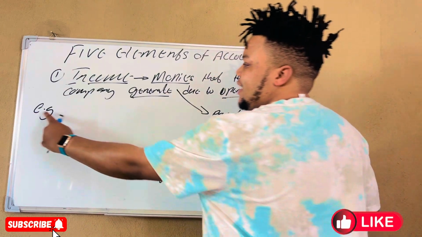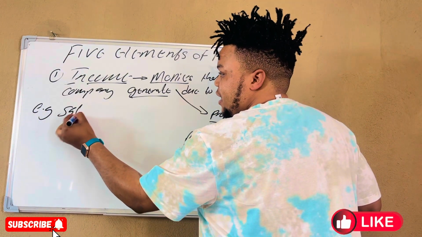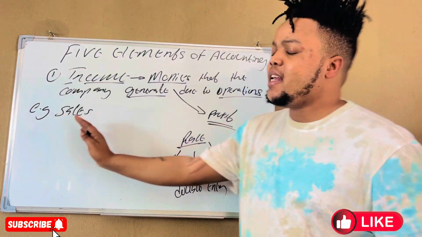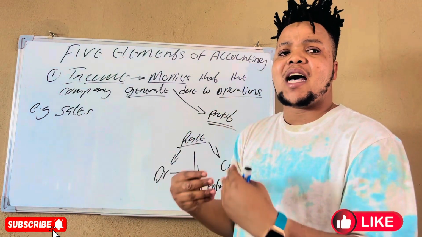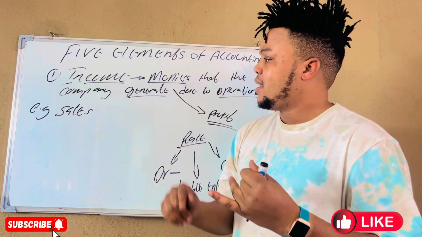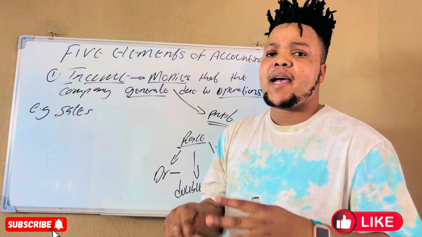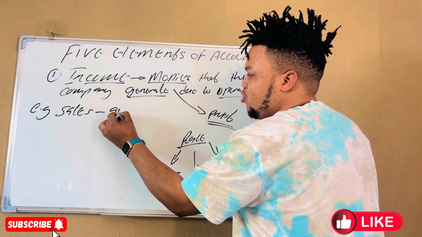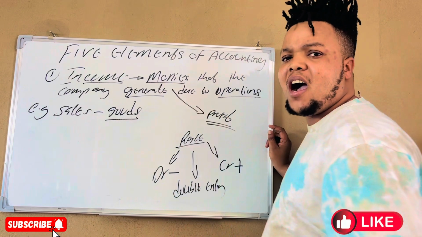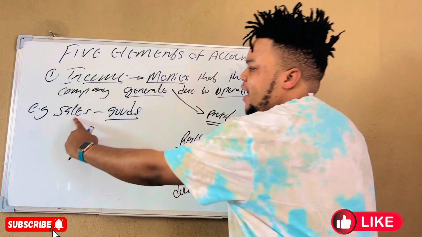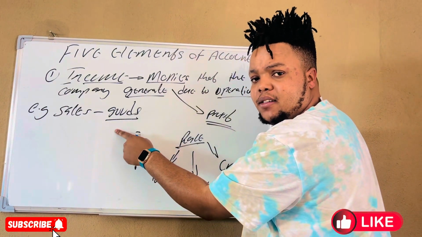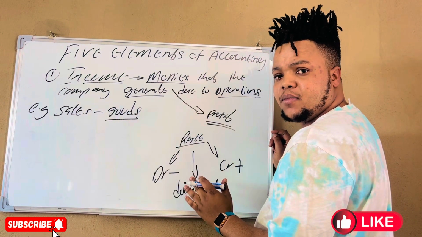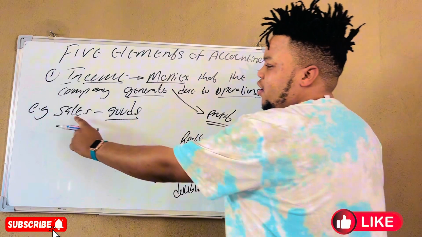This simply means that, for example, the first thing that we can have is sales. Are we all together? Sales, we are referring to businesses that are selling things such as Spar, Pick n Pay, Mr Price, and others. So when they sell goods, Toyota is selling cars, their incomes are regarded as sales. I'm sure you are following that. So sales is an income. So if you come across sales in a transaction, know that sales is an income.